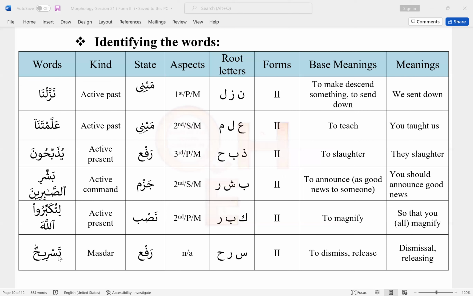The next word we have is tasrih or tasrihun. So this matches with taf'il or tasrif. So this is masdar. Because we have dhamma at the end, this is at the state of rafa. We don't usually correspond to any doer for masdar. The root letters are sin, ra, ha. For form 2, it means to dismiss or to release. So the meaning would be dismissal or releasing, because this is a verbal noun.